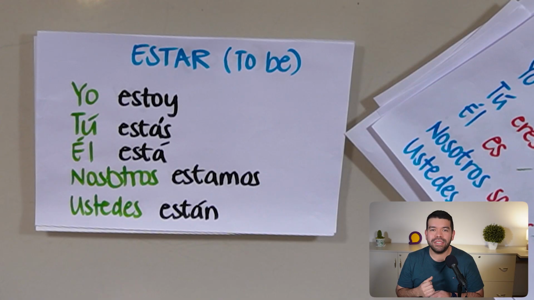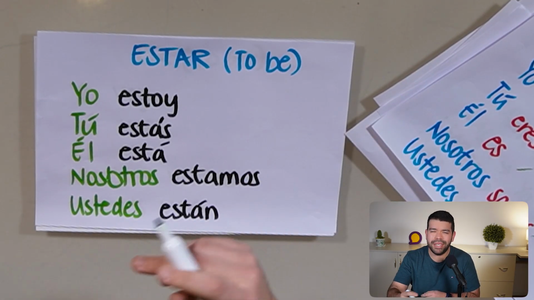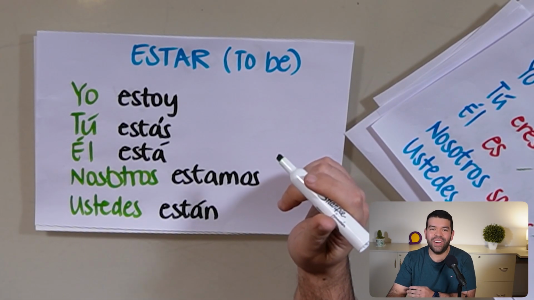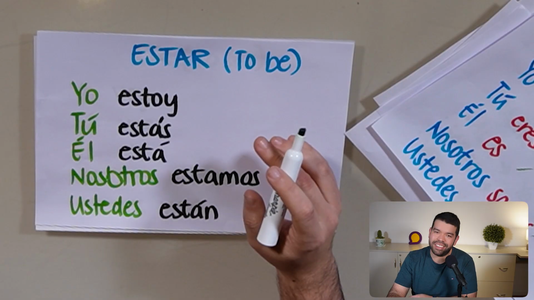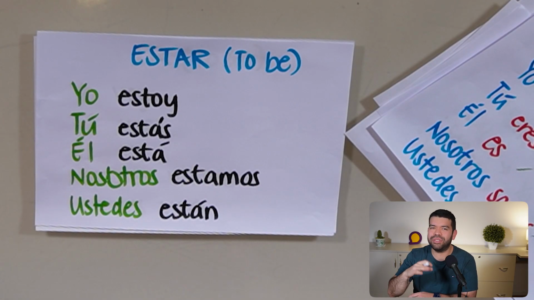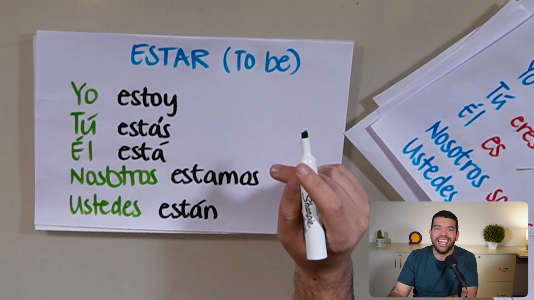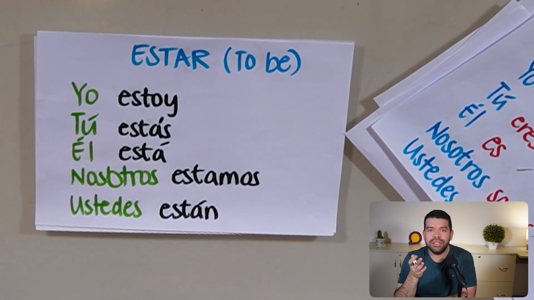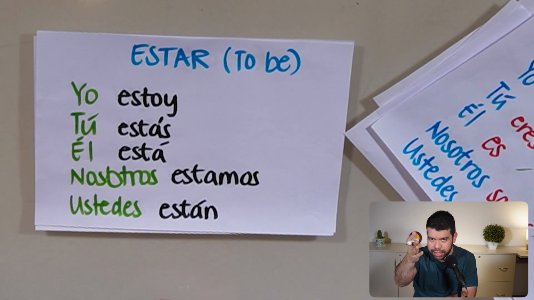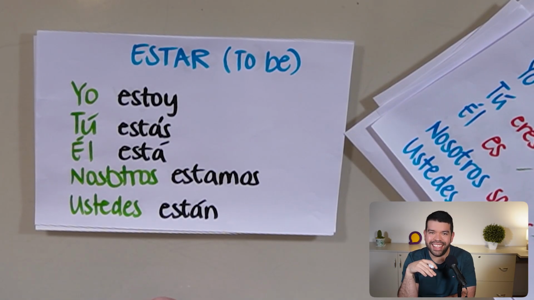And the same thing happens with the other verb to be in Spanish. The verb estar. The other verb to be? You know that. Yeah, I said the other verb to be. Of course. I mean, you should know this by now. You should be like, oh no, Juan, that's too easy for me. Okay. If that's confusing to you, just check out my videos explaining the difference between ser and estar. Go watch it now and come back. Okay? It's not complicated, I promise.